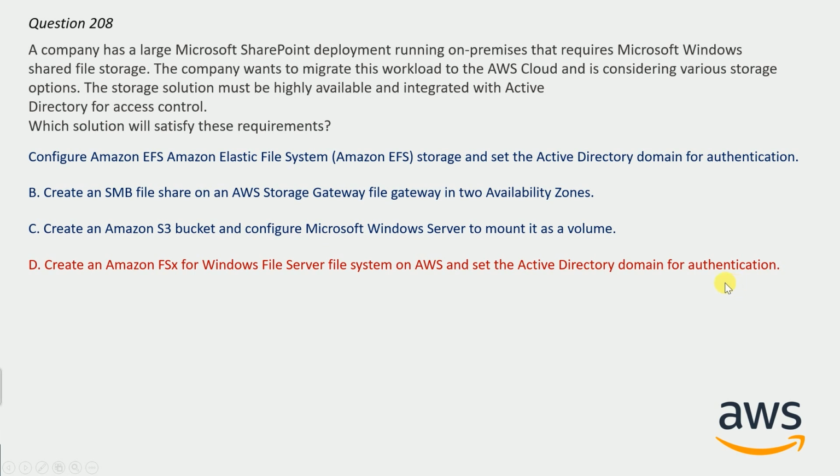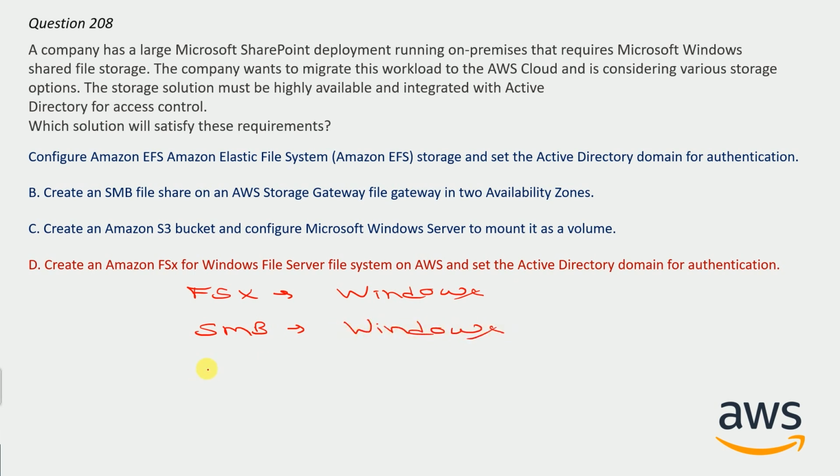Because whenever we talk about FSx, we have to go for Windows, or vice versa. And also in case of SMB, it is also used in Windows only.